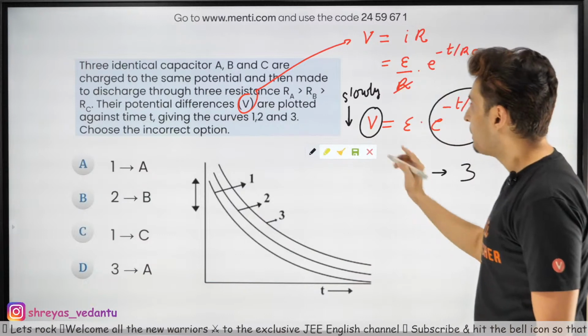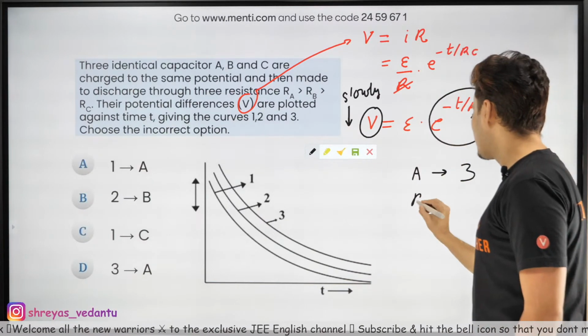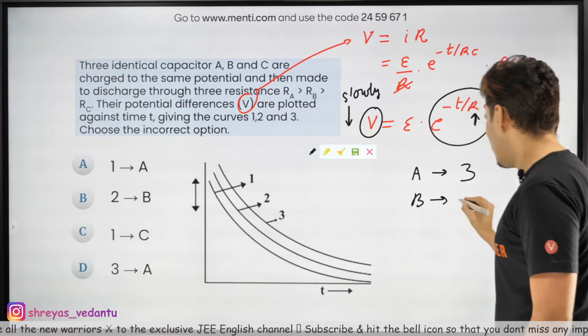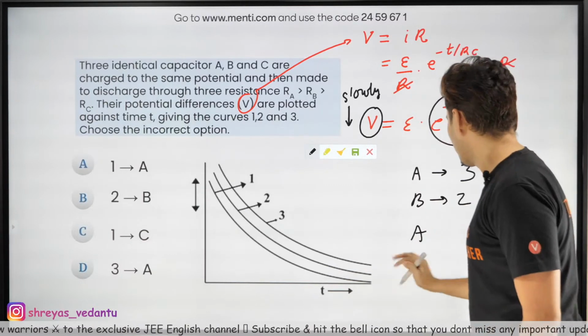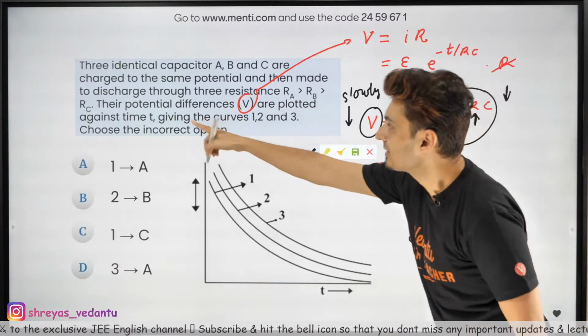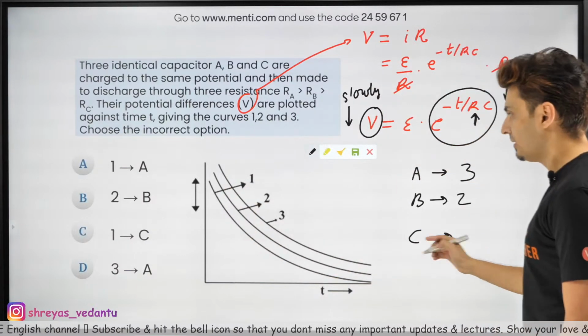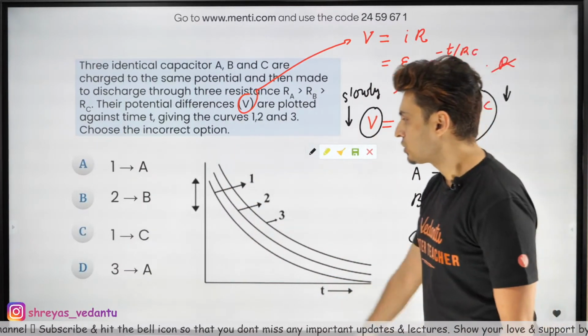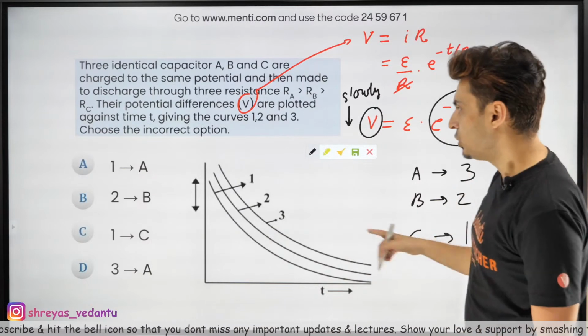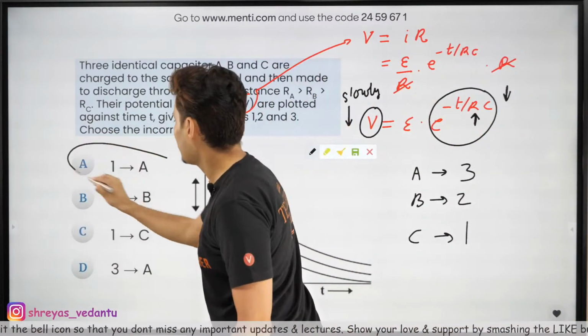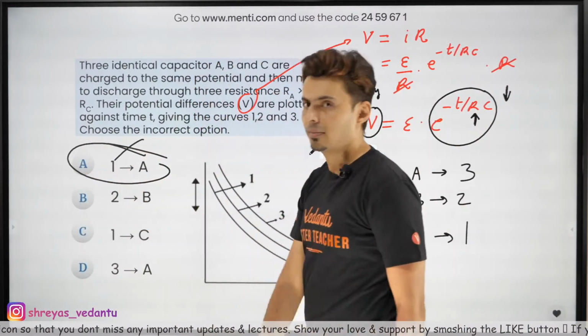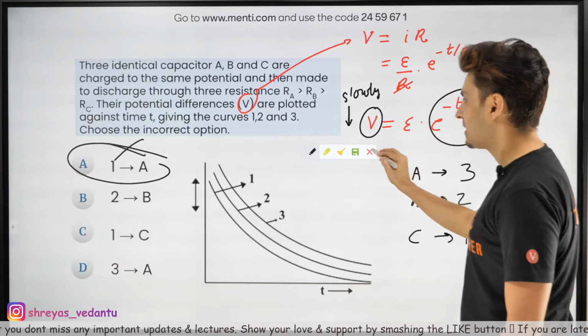Then comes B. B has medium resistance. So the graph should be the middle one. And for C, which has the least resistance, the graph should reduce very fast. That means it should be 1. So 1C, 3A, 2B. The only incorrect option is this one. This is not correct. So that's what you are going to mark, option A, guys.